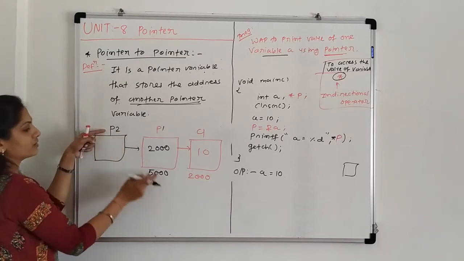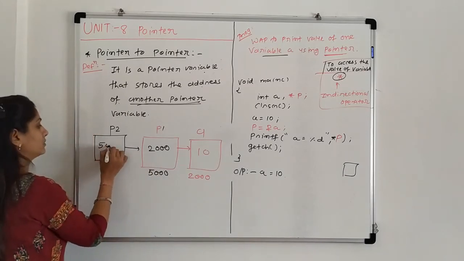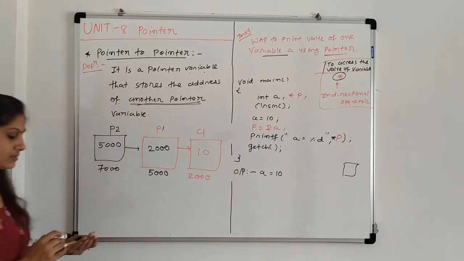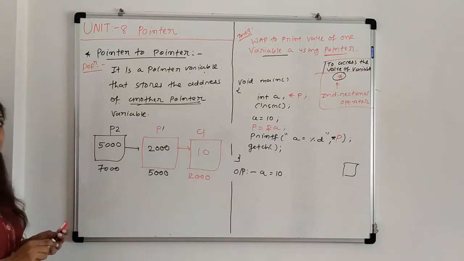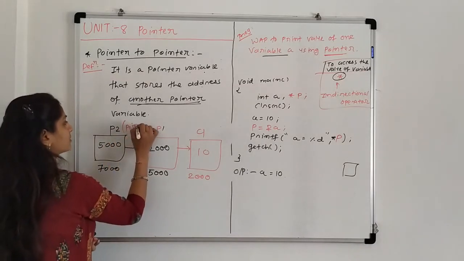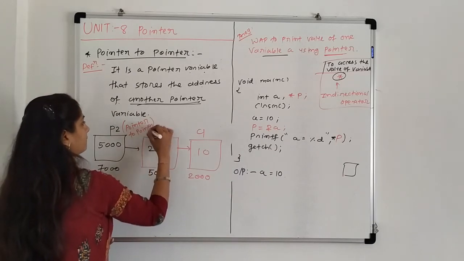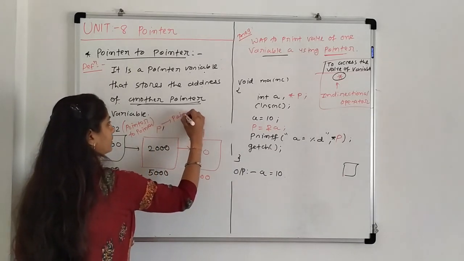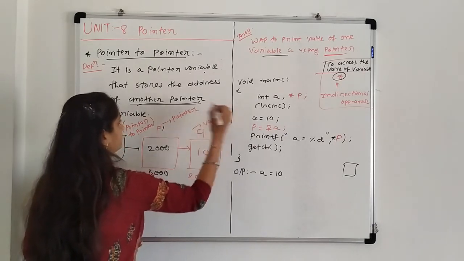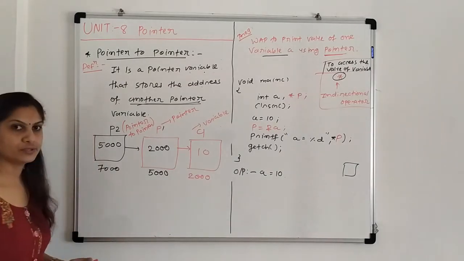So pointer to pointer stores the address of pointer, and that is suppose 5000. And now the address of it is suppose 7000. This is the figure. Here P2 is what? Pointer to pointer. This is pointer to pointer. P1 is simple pointer and this is only the variable. Clear?